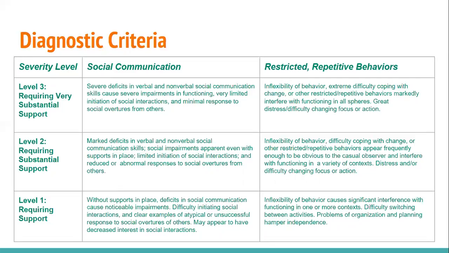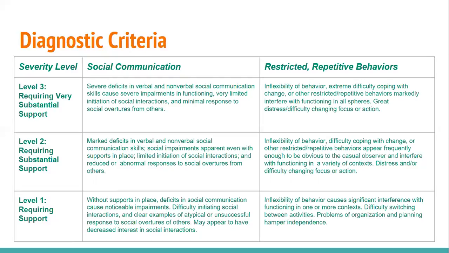Individuals with a level 2 severity may show social communication deficits in verbal and nonverbal social communication skills, social impairments apparent even when there are supports in place, limited initiation of social interactions, and a reduced or abnormal response to social overtures from others.